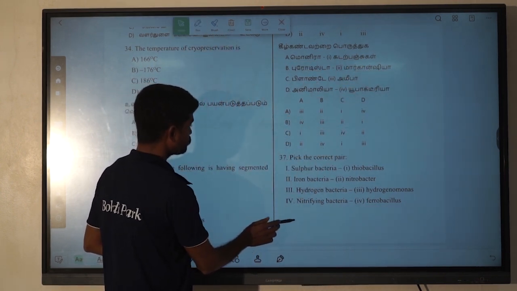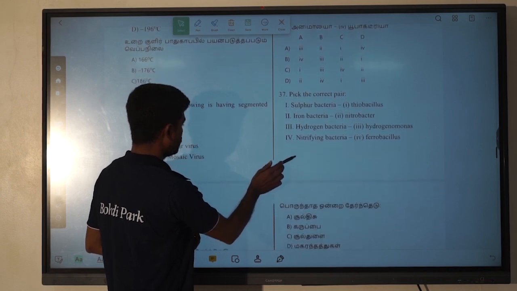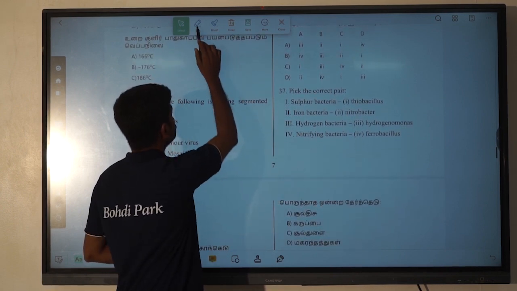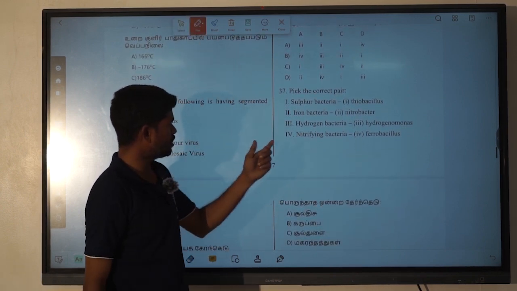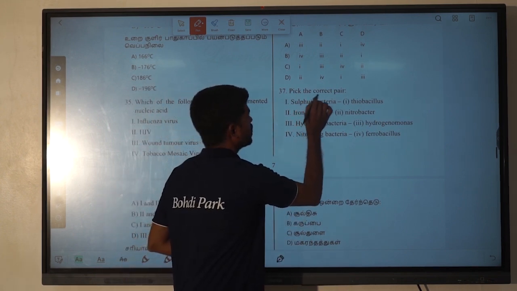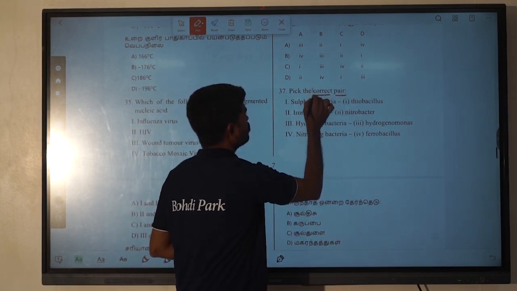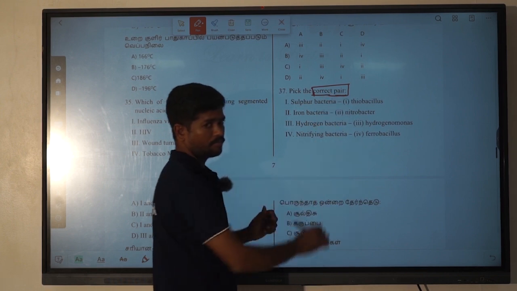So next, pick up the correct pair. 37th question, so here pick up the correct pair. Sorry, we have to pick up the correct pair.